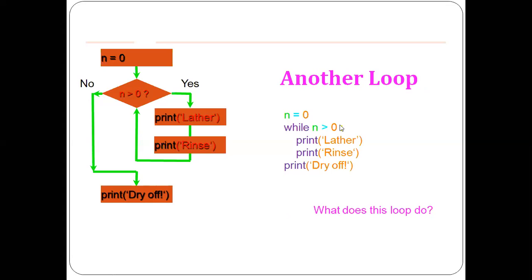So here is one more loop, right? n is equal to 0 and while n is greater than 0. What is the outcome of this program?